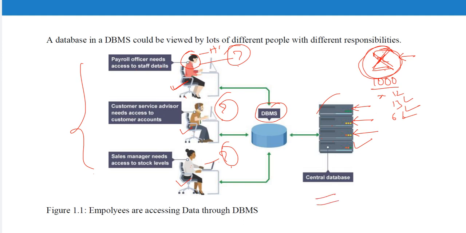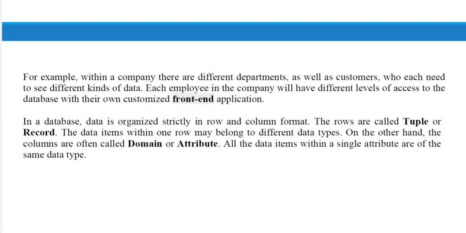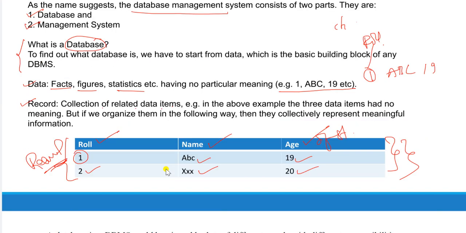This particular image tells that, right? And next, here the description is there for the above picture. So I already explained all these applications, right? Front end application is nothing but what you can see. Back end is nothing but the database, right? So for example, you have a front end Flipkart page, you have an Amazon page, right? That is our front end. So here I explained what is a database.